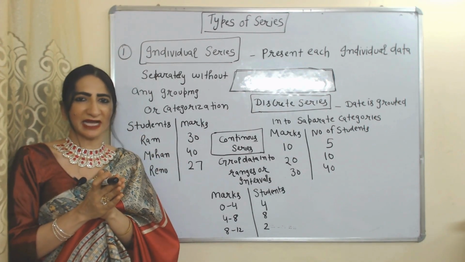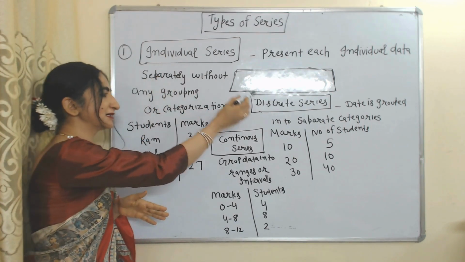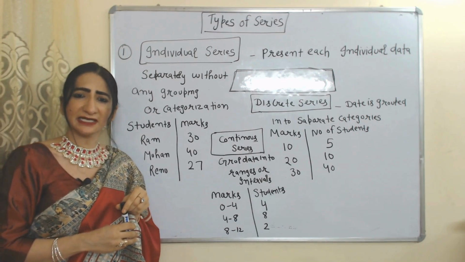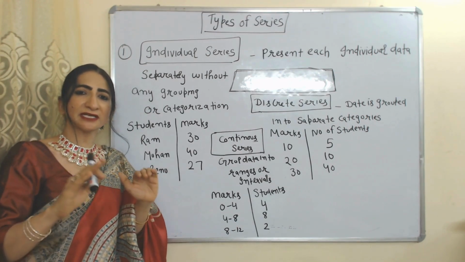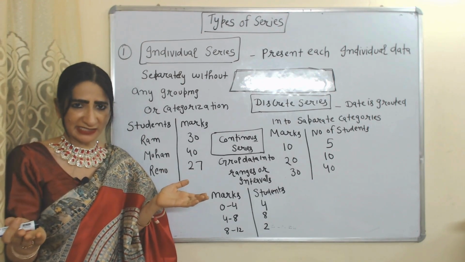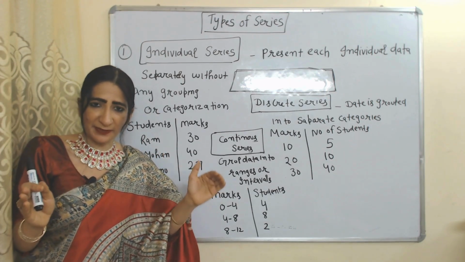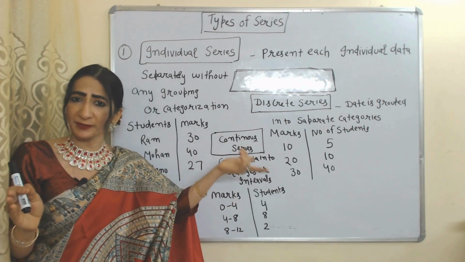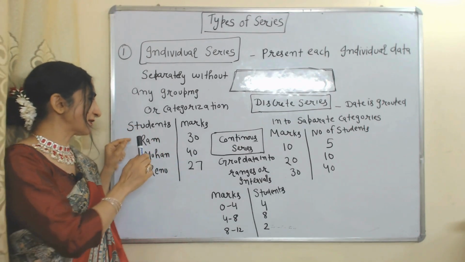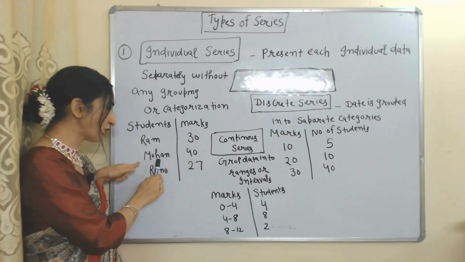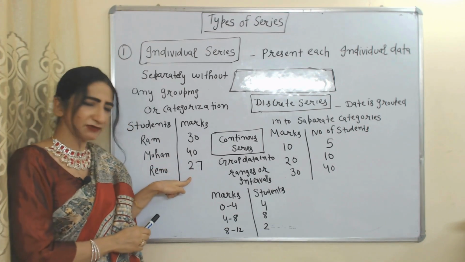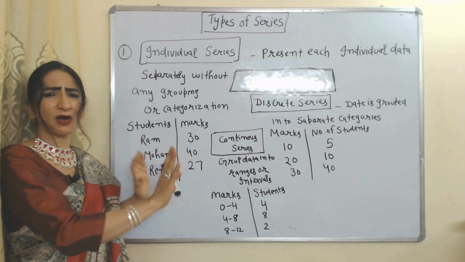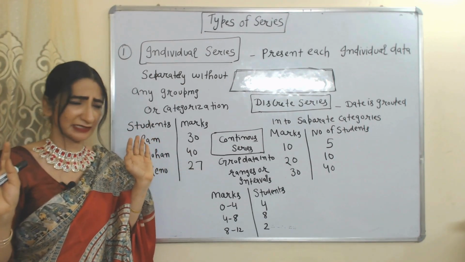Now we are going to talk about types of series. There are mainly 3 types of series: individual, discrete and continuous. Individual series presents data separately without any kind of grouping or categorization. For example, Ram received 30 marks, Mohan received 40 marks, Renu received 27 marks. Here you can see data is presented separately without any grouping or categorization.